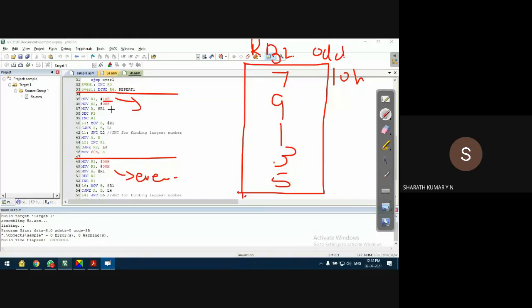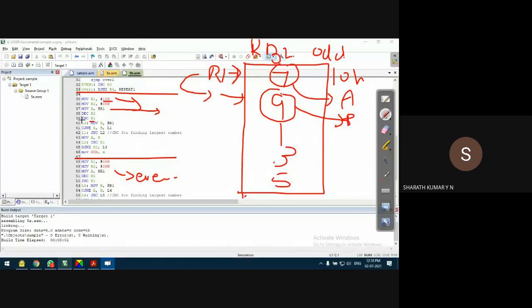I'll take the first number to accumulator. Transfer the first number to accumulator, then increment R1. R1 is pointing to 10H, so incrementing R1 will point to the next byte of data. It will copy this byte of data into B register, which I'm doing in this line of code. After transferring the second byte to B register, I compare A and B.